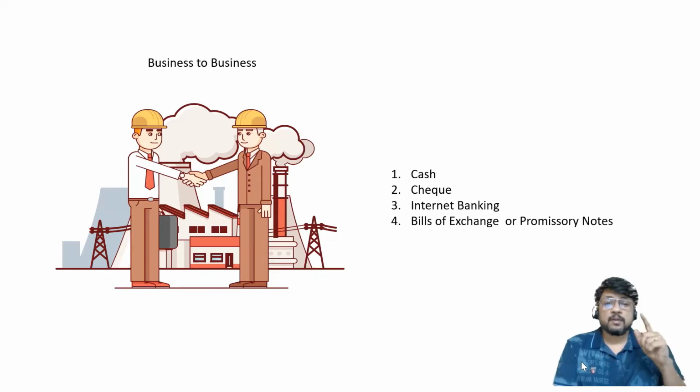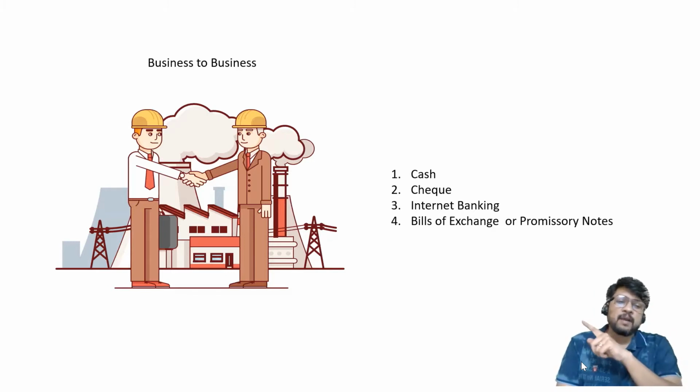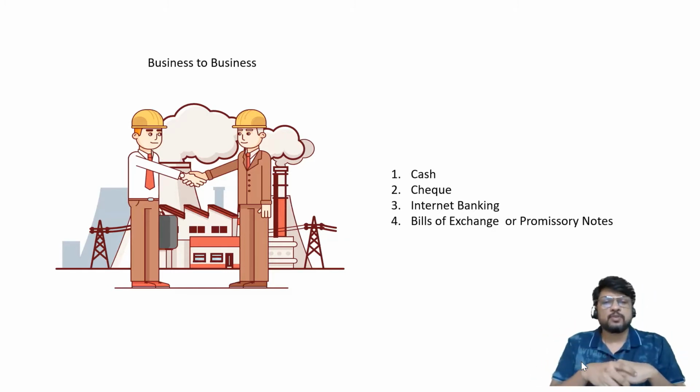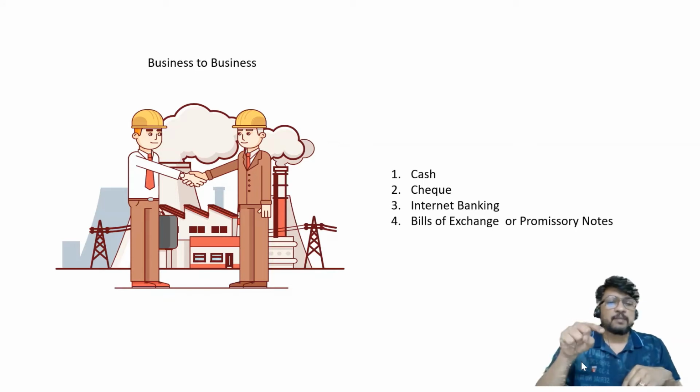But most important, you cannot prepare a check in any manner. The check will be printed by the bank where you have the bank account. It's a blank check, but a special type of ink is used by the bank for the purpose of printing the checkbook. On that checkbook, where your account number, your bank name and bank address, everything else is written, that particular blank checkbook you are going to use, then you are going to put the name, the amount, and the signature. So that is a check.